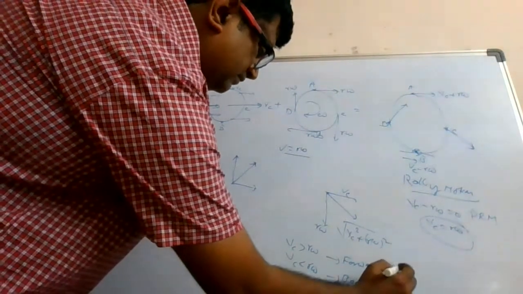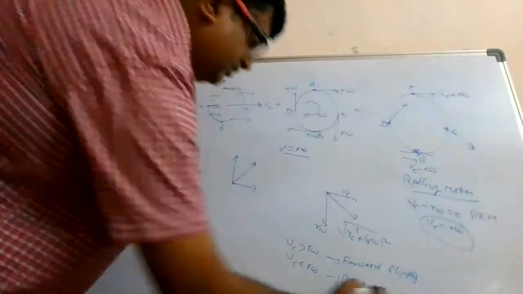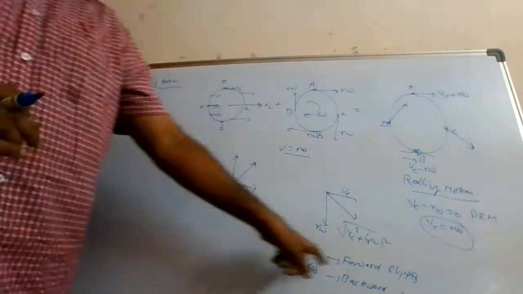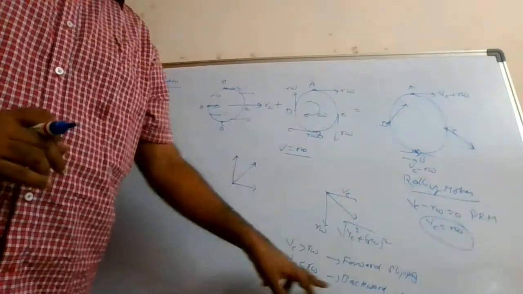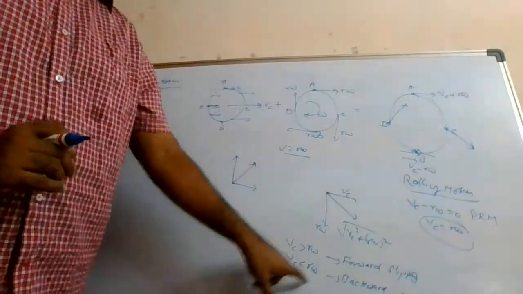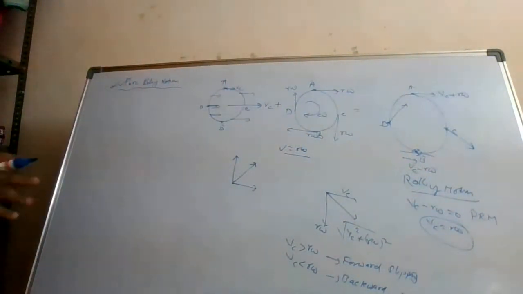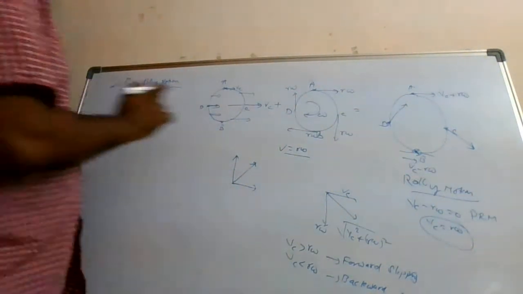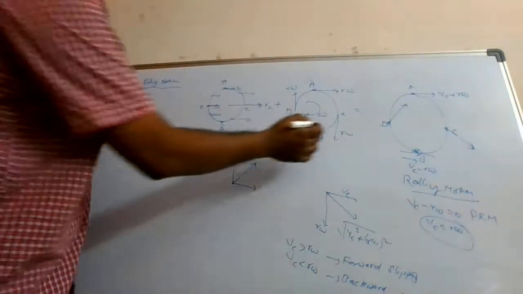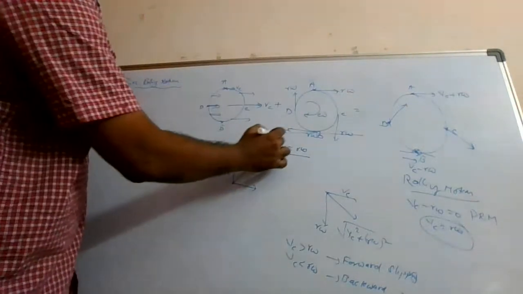You can call it slipping. Vc more than r omega, forward slipping. Vc less than r omega, backward slipping. Vc is equal to r omega: at the bottom point the net speed is 0, and that is the case of pure rolling motion. Here we need to understand that this is rolling on a ground, and the ground is fixed.